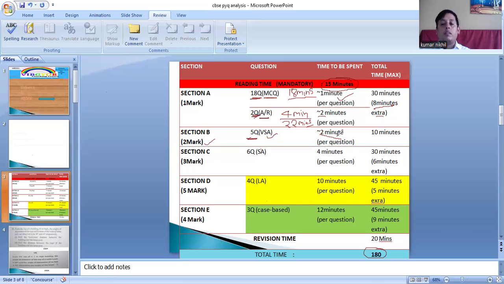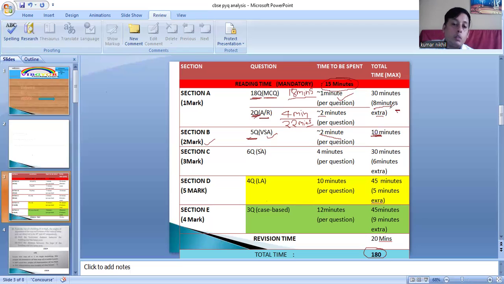2 fives are 10 minutes. You can take 2 times if you get stuck in any question. If some question takes extra time, don't worry. You have this time extra. Exactly 5 minutes you have extra. So you can use that time. So don't worry for that. Okay.